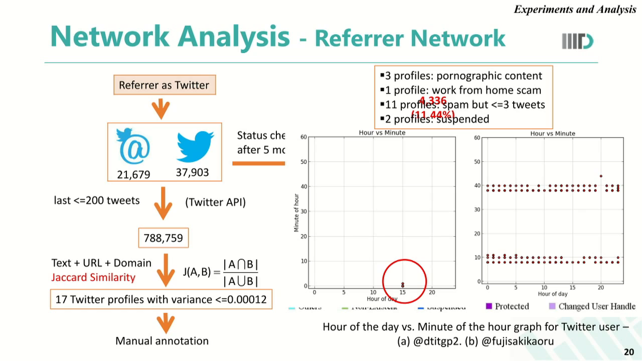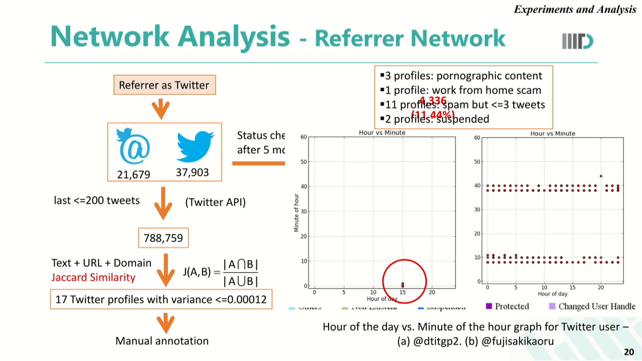Moving ahead, in order to analyze these Twitter profiles, we collected their last 200 tweets using the Twitter API. With this, we got close to 7.8 lakh tweets, for which we wanted to identify the level of similarity between the tweets of these suspicious Twitter accounts. For this, we calculated the Jaccard similarity scores between pairs of tweets for all the tweets of a particular Twitter handle.